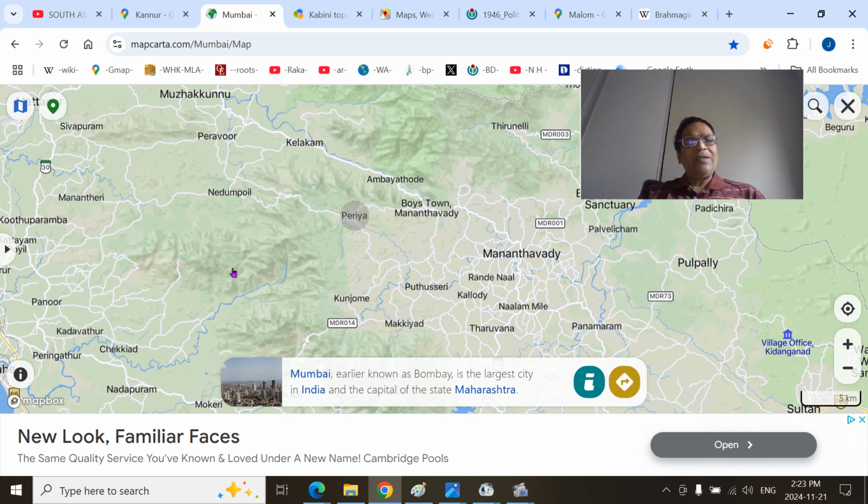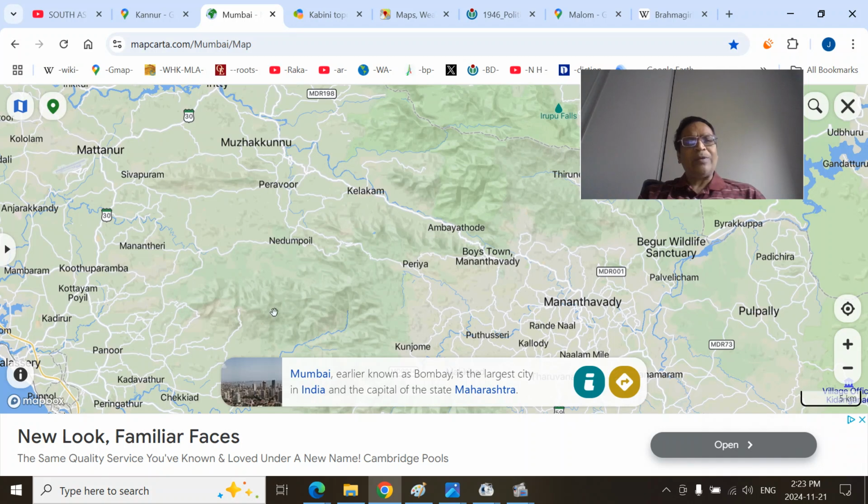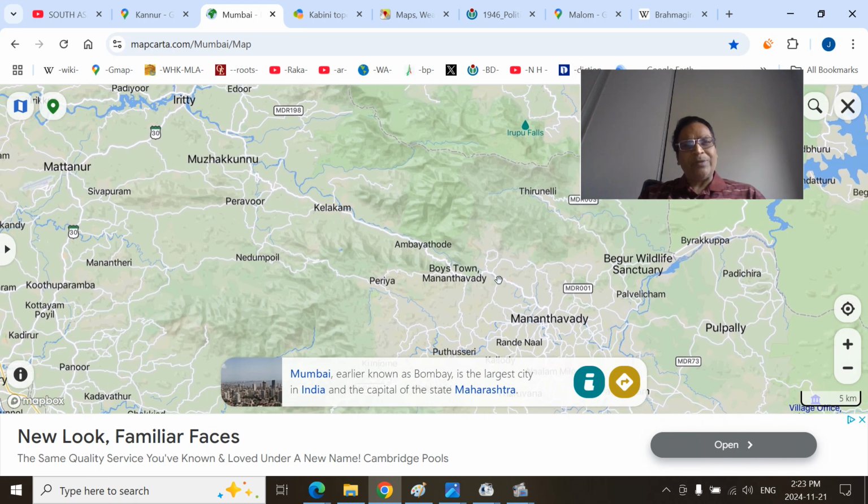This is the Vazimala, that we'll talk about separately. Periyar, remember Periyar Ghat or Nedumboli Pass, this is the Periyar mountains. There is a pass, Churam, coming from Nedumboli to Periyar going to Manantwadi. I discussed that in some other Churams area, you can look at the playlist. And there is a pass here called Kottiyoor Pass or Ambayatodu Pass that comes from Iritty to Peravoor, and this area Ambayatodu finally leads down to Manantwadi, which I talked about.